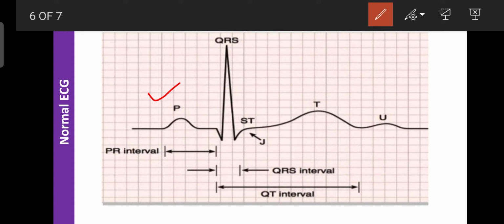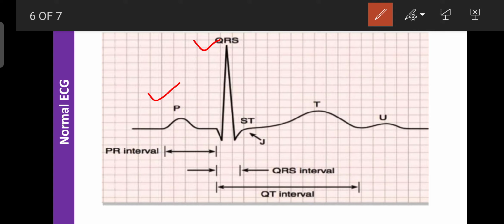If the machine records QRS continuously, it indicates ventricular depolarization. The action potential reaches from the AV node to the bundle, and from the bundle to the Purkinje fibers. It denotes ventricular depolarization, or contraction of the ventricle. At that time, the QRS waves are recorded on the ECG machine or electrocardiogram.